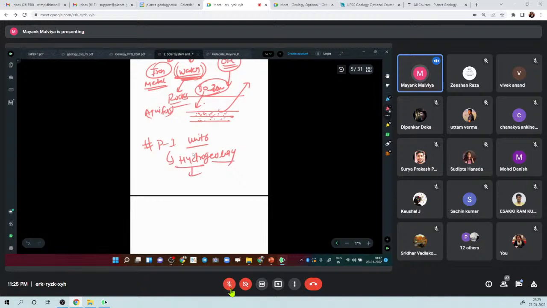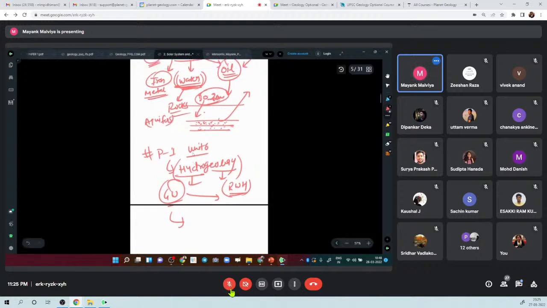Hydro means water, and this is geology. So this chapter essentially is about groundwater, right? How groundwater flows, what is the chemistry of groundwater, what is rainwater harvesting? Then there is a law known as Darcy's law, which says that groundwater flows just like a river flows. Groundwater also flows under the effect of gravity or gradient, right? So there is a law which determines the rate of flow and all these things. So this is a very important part, right?